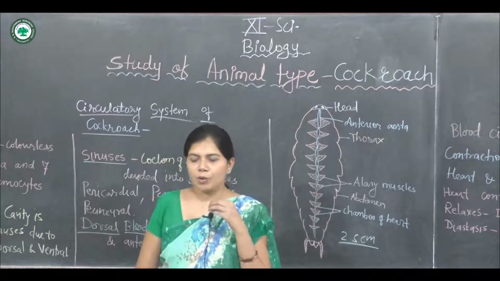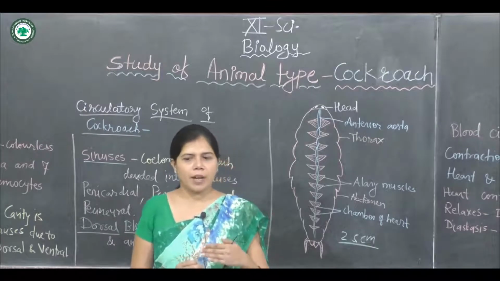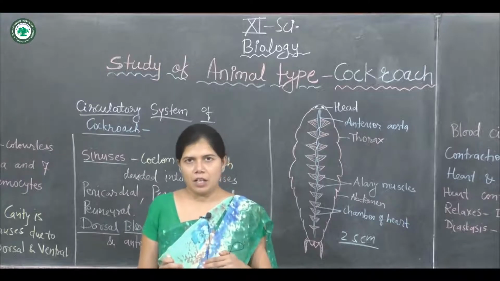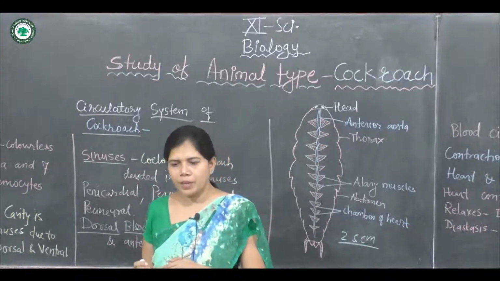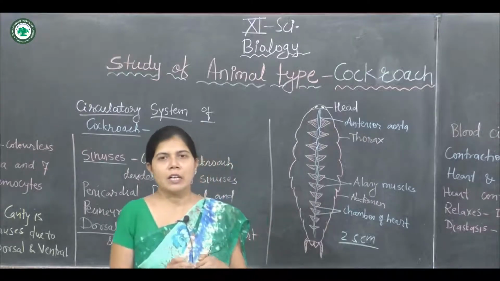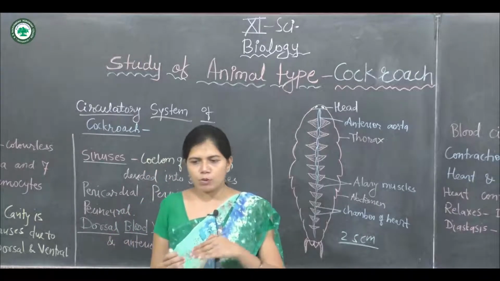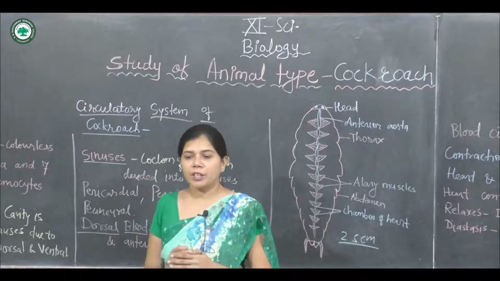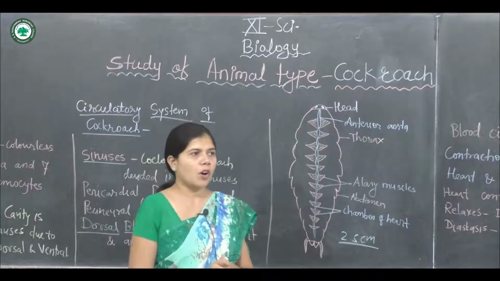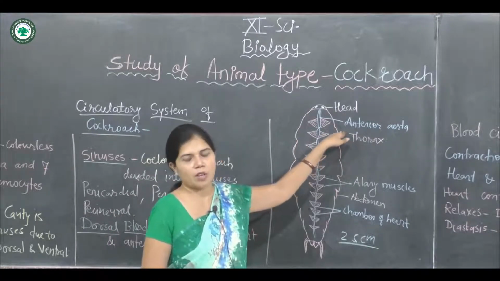Each ostium has a lip-like wall that allows the flow of blood in only one direction, from the sinus to the heart. The heart is continued by a short thin-walled vessel, called the dorsal aorta.